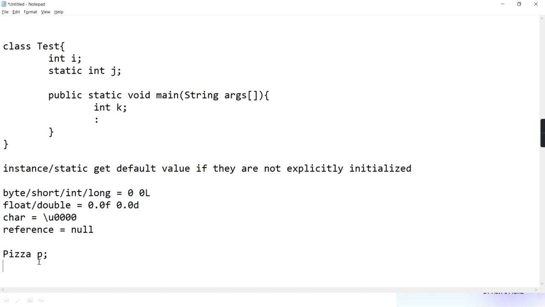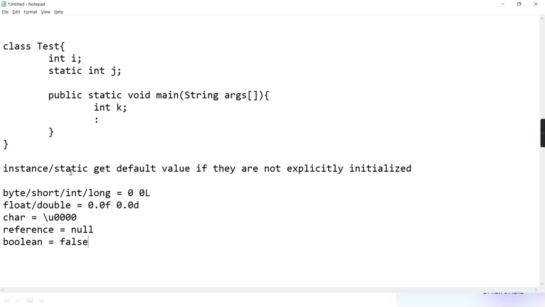So what will this P have? Default. It's not initialized yet. So what will be the default value of it? Null, because it comes in reference category. Agreed? And if it is boolean then the default is false. So what you'll remember: all these will have 0 or 0L, float and double will have 0.0, character will have this, reference will have this, boolean will have this. But this is applicable only for instance and statics.